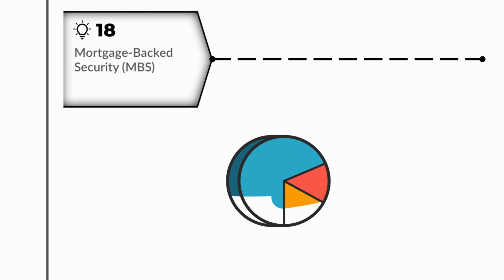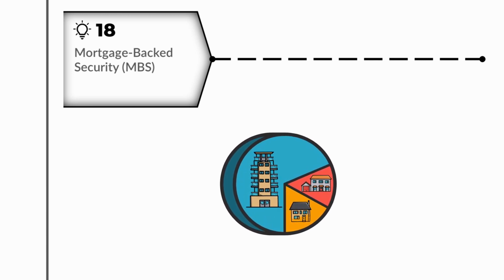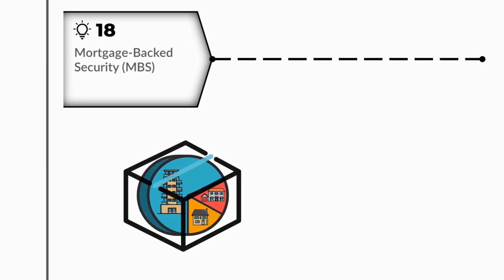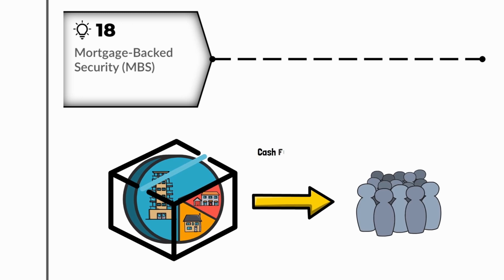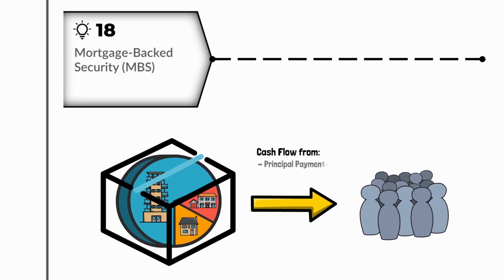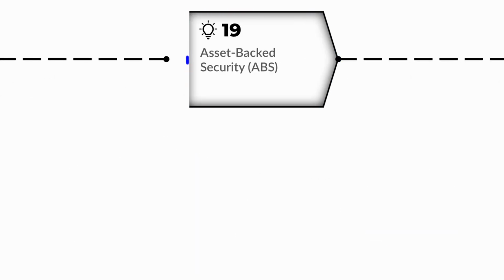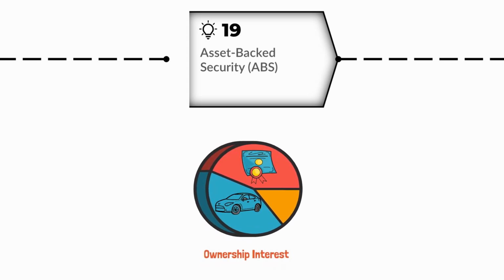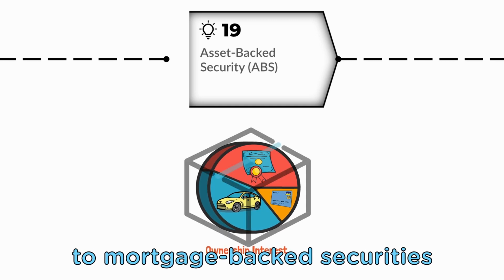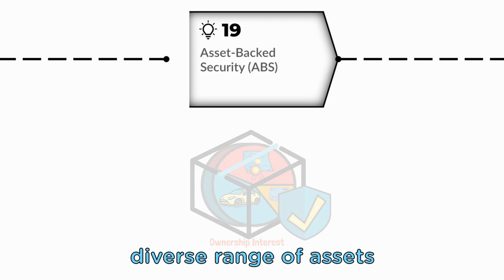Mortgage-backed securities are financial instruments that represent an ownership interest in a pool of mortgage loans. They are created when financial institutions bundle individual mortgage loans together and sell them as a package to investors. These securities are backed by the cash flows generated from the principal and interest payments made by borrowers on the underlying mortgage loans. Asset-backed securities, on the other hand, represent an ownership interest in a pool of underlying assets. These assets can include various types of loans or receivables. These securities are structured similarly to mortgage-backed securities, but instead of being backed by mortgage loans, they are backed by a diverse range of assets.